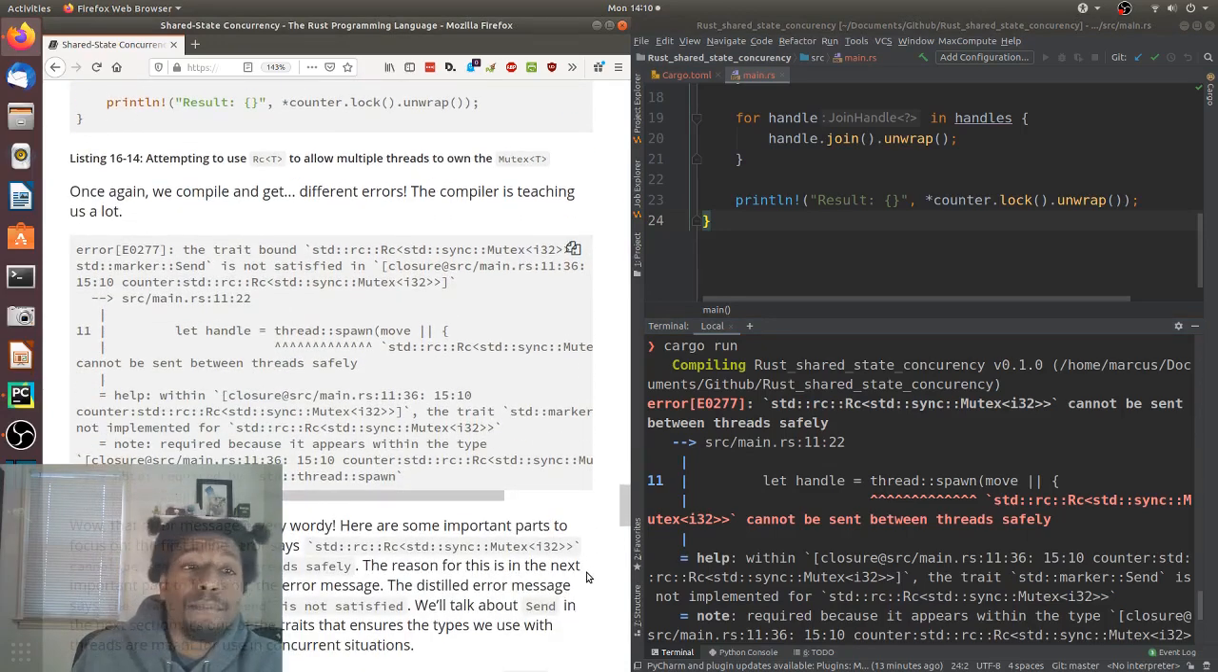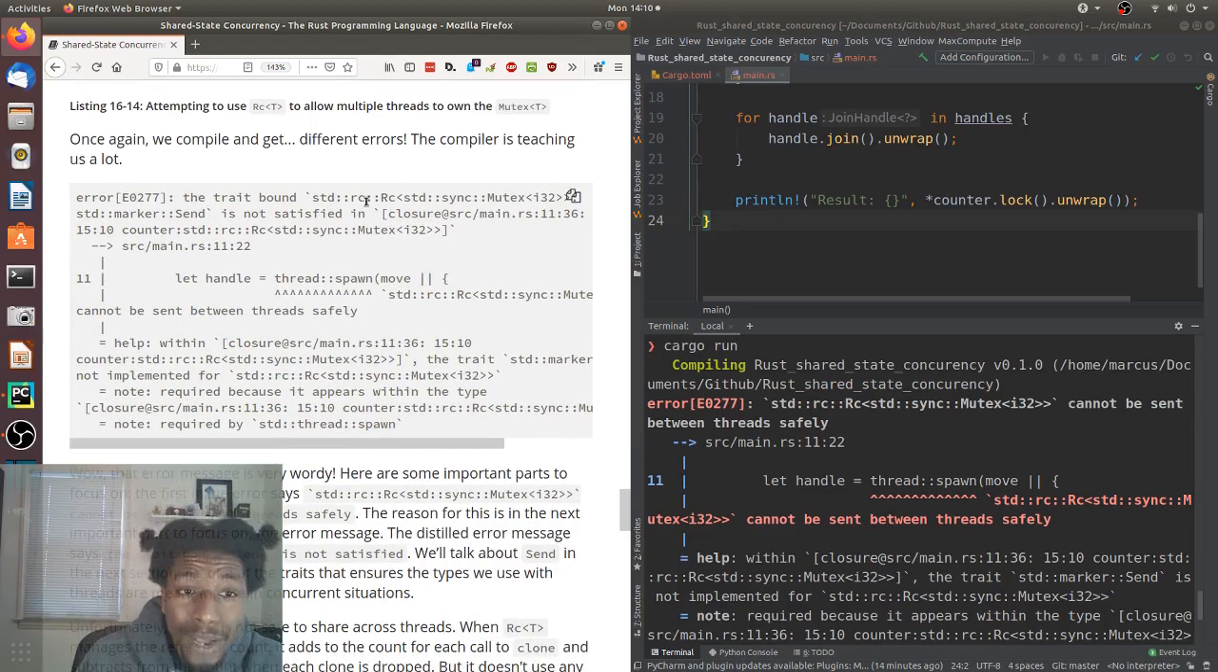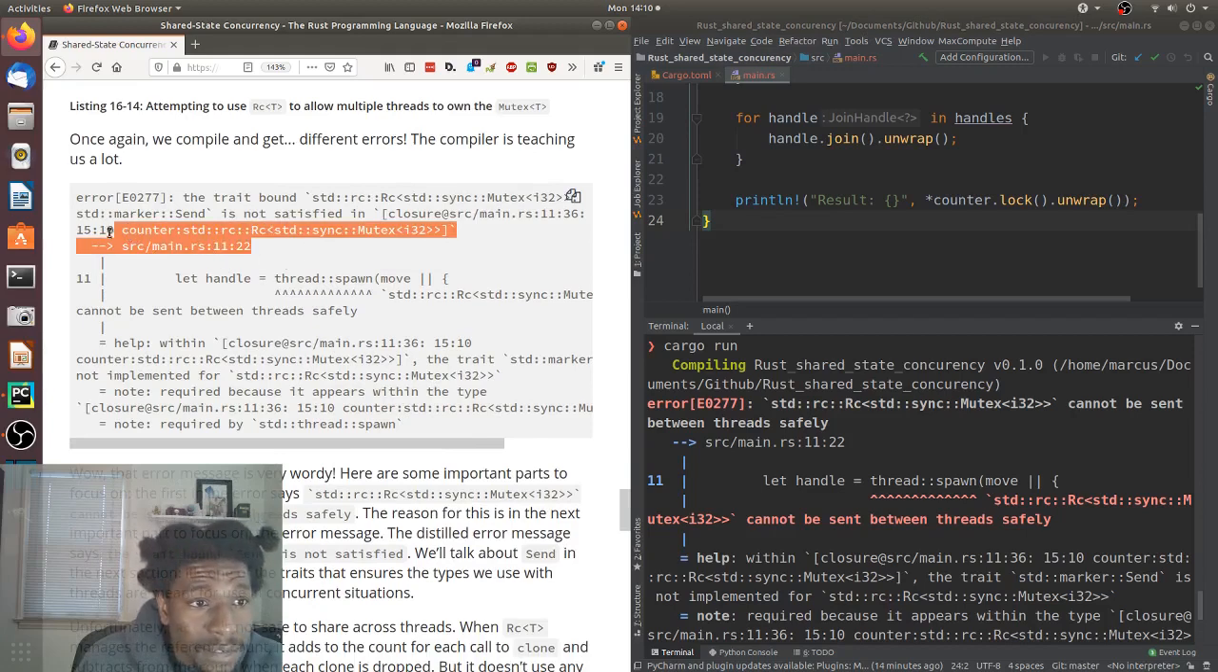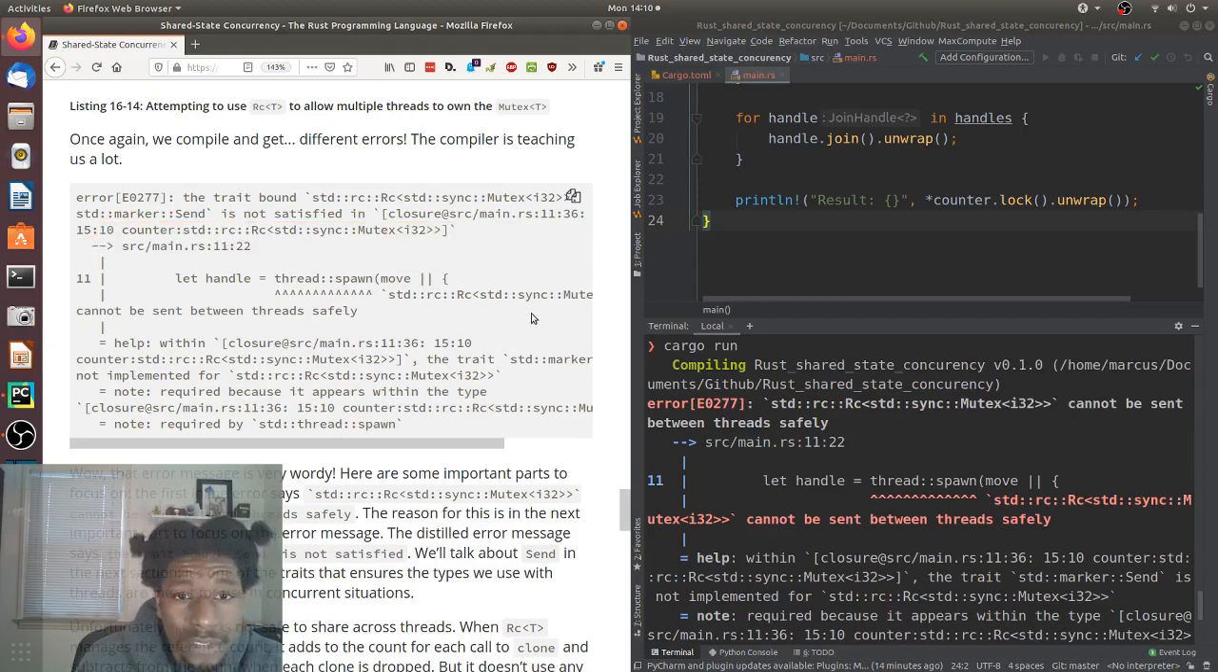Once again, we compile and get different errors. The compiler is teaching us a lot. The trait bound Rc is not satisfied in blah blah blah blah blah. I don't know what that means. And then right here, Rc Mutex cannot be sent between threads safely. And because it can't be sent between threads safely, we can't do it this way either.